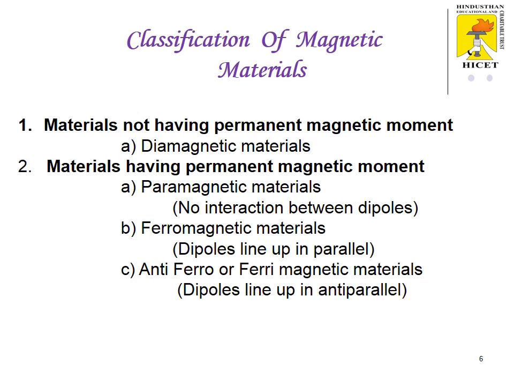Depending upon the magnetic interaction between any two dipoles, we classify para, ferro, antiferro and ferrimagnetism. If there is no interaction between dipoles, we call that paramagnetism. If dipoles line up in parallel, we call that ferromagnetism. If the dipoles line up in anti-parallel, we call that antiferromagnetism or ferrimagnetism.